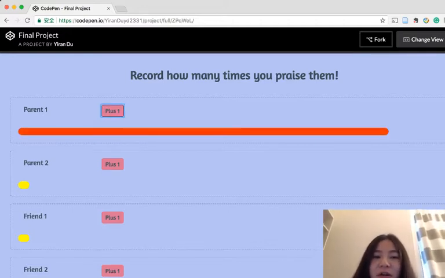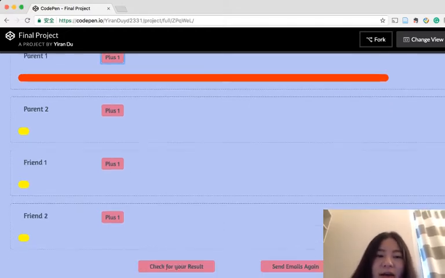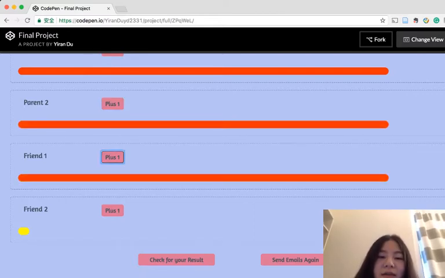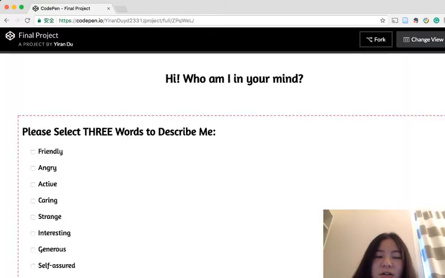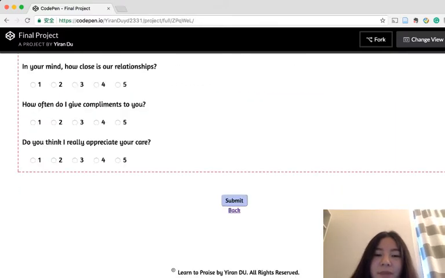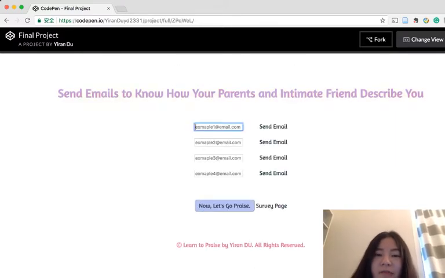When they reach 5, they accomplish this task, and finally they will accomplish all of them. Then at the end of the experiment, they will check the results and send emails again to their parents and friends to collect the results after the experiment.